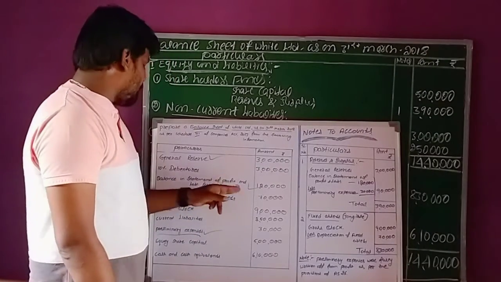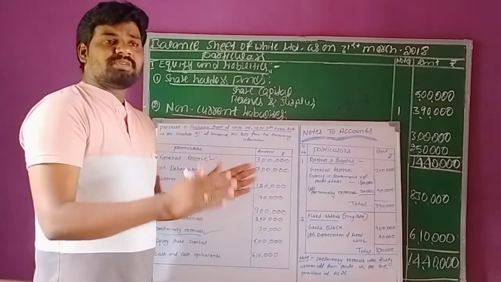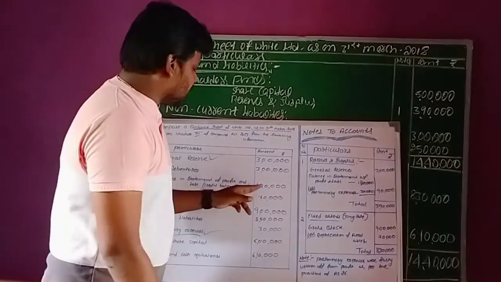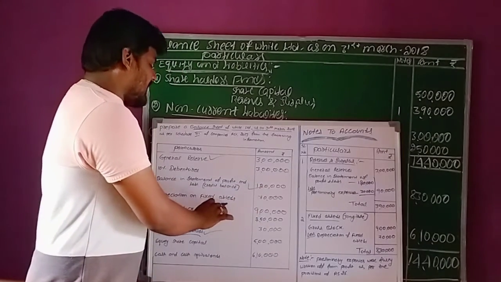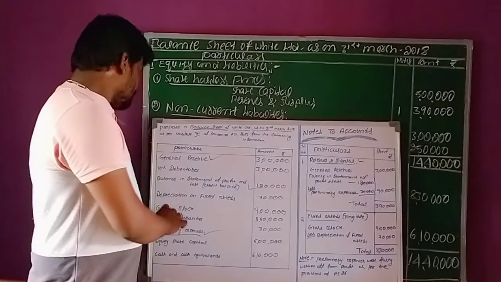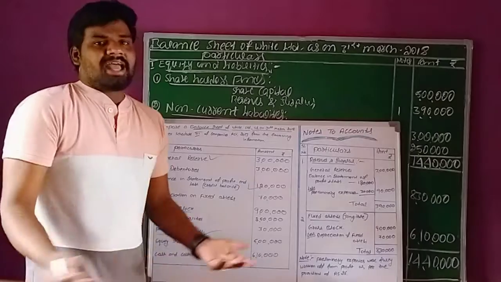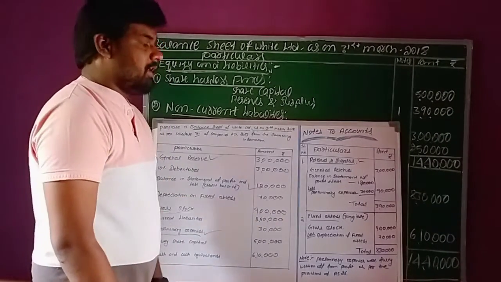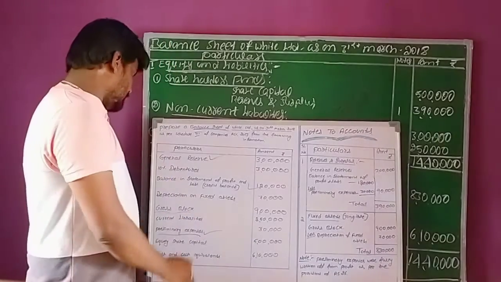Balance in statement of profit and loss account. In the bracket, they have given credit balance. So here, credit balance means nothing but total profits during the year. So there are 1,20,000 rupees. This is the current year profit. Depreciation on fixed assets 70,000 rupees. Gross block. So here gross block means nothing but tangible assets. So 9 lakhs rupees worth of tangible assets and current liabilities 2,50,000 rupees.